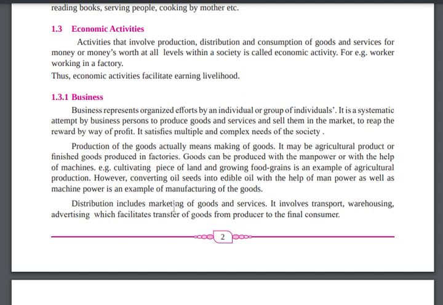Let's take a simple example of what you have seen: a vendor who is selling flowers.